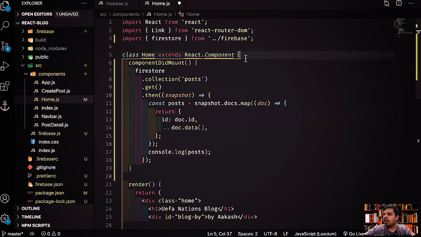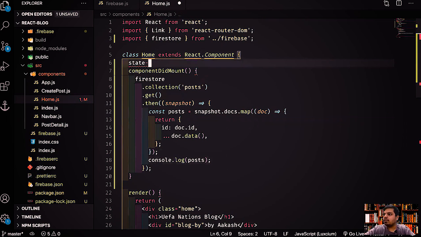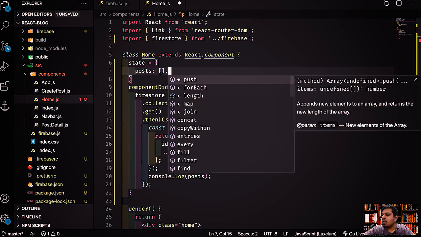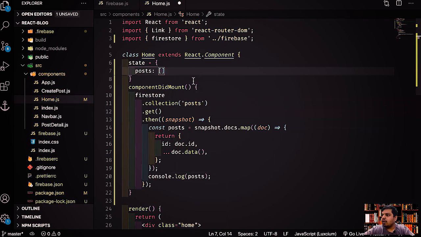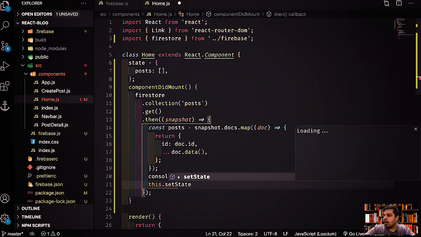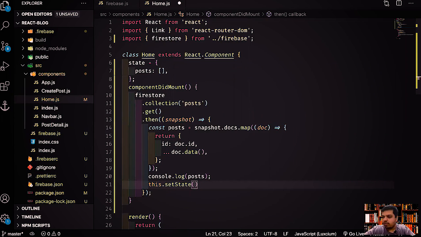Now what I can do is use state over here, and posts should be an empty array, right? And let's just set state over here. I'll say this dot setState, and I'll do posts over here, right?